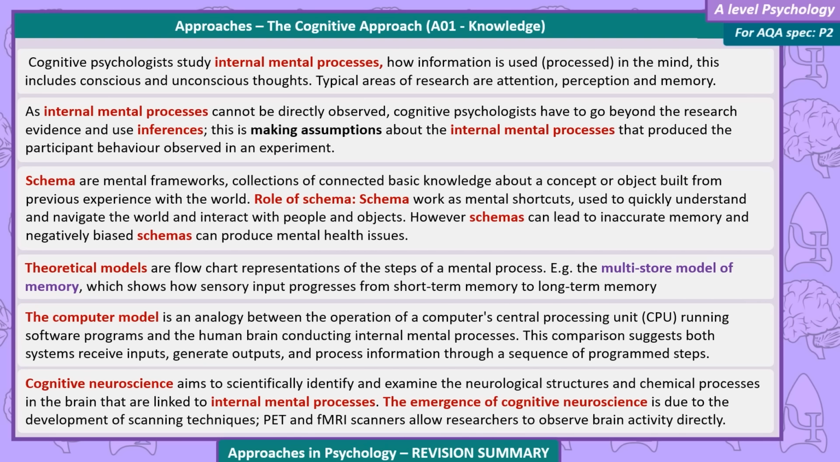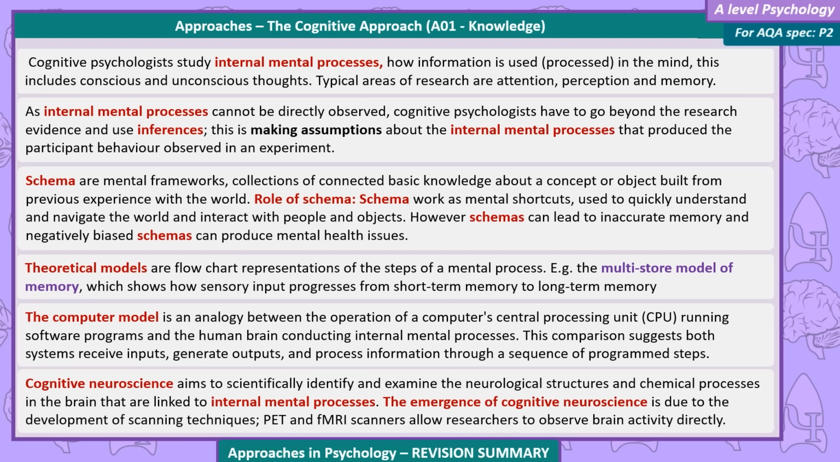Schema are mental frameworks, collections of connected basic knowledge about a concept or object built from previous experience of the world. Role of schema. Schema work as mental shortcuts, used to quickly understand and navigate the world and interact with people and objects. However, schemas can lead to inaccurate memory, and negatively biased schemas can produce mental health issues. Theoretical models are flowchart representations of the steps of a mental process. For example, the multi-store model of memory, which shows how sensory input progresses from short-term memory to long-term memory.